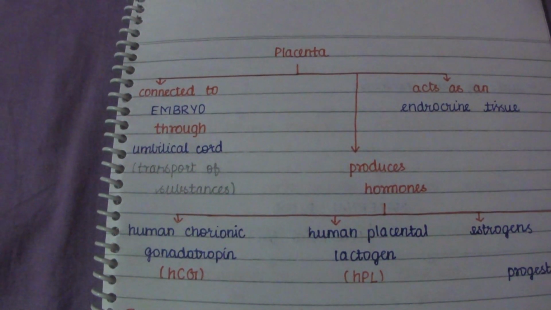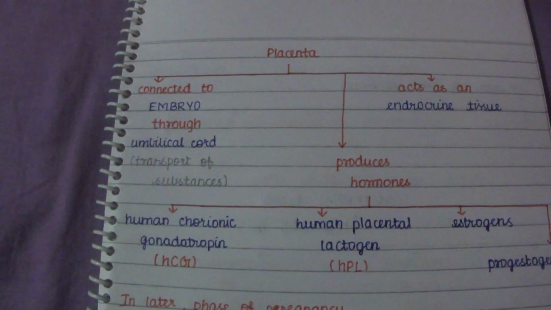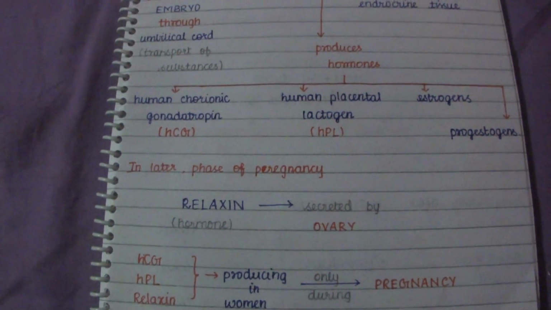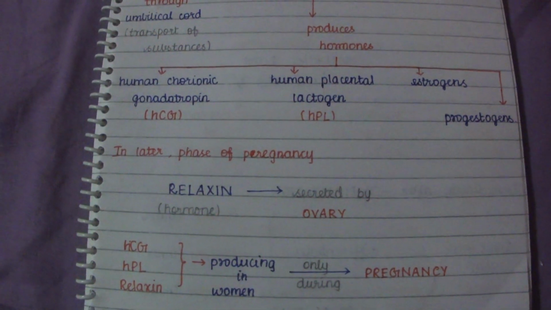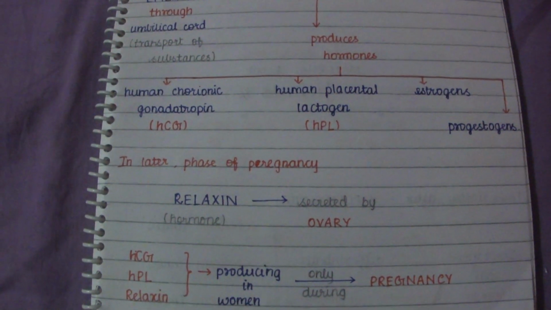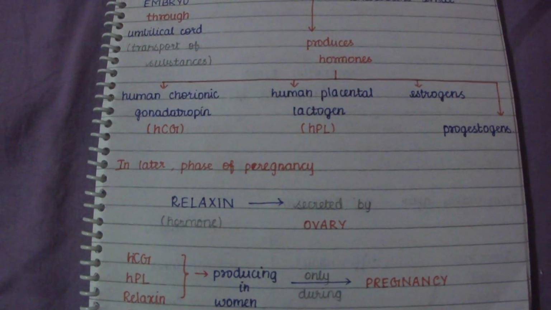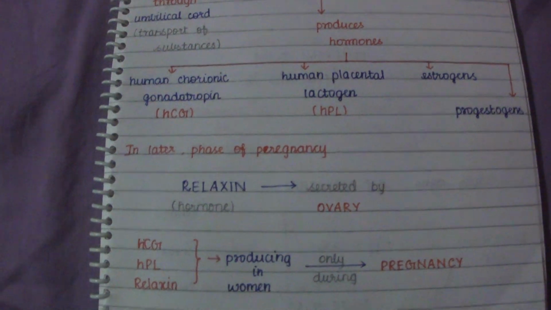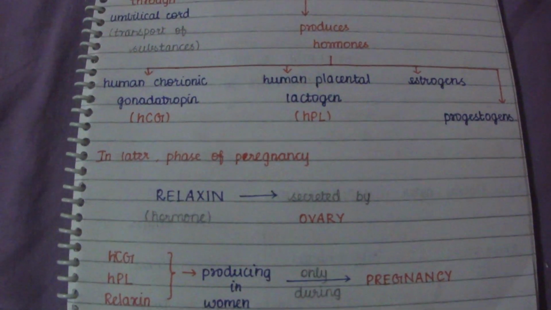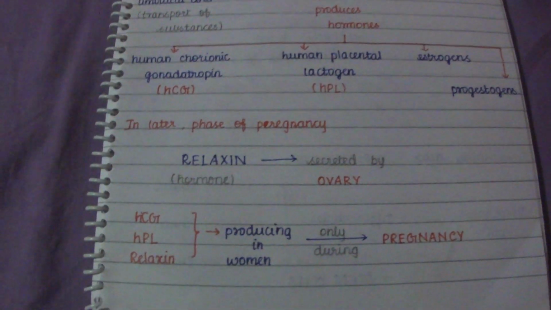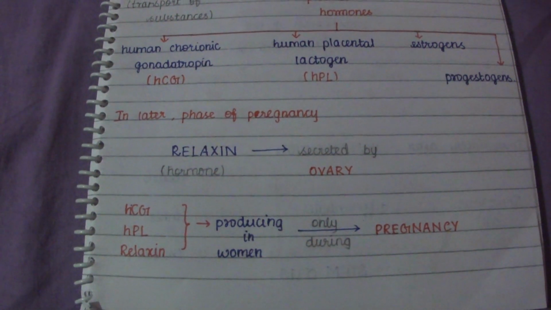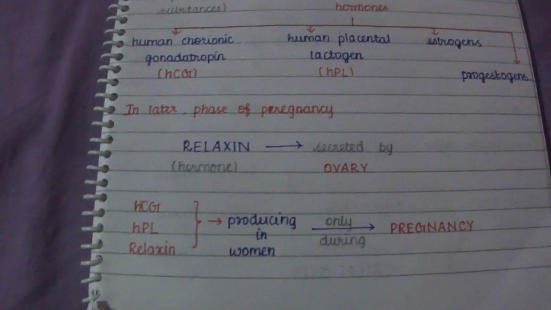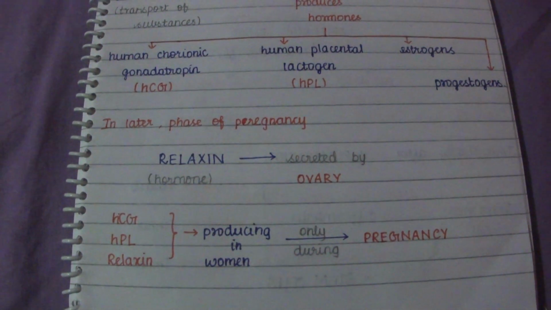This placenta also acts as an endocrine tissue. Various hormones are produced by the placenta: HCG, HPL, progestogens and estrogens. In the later phase of pregnancy, relaxin is secreted by the ovary.